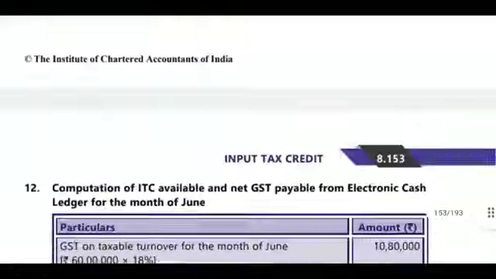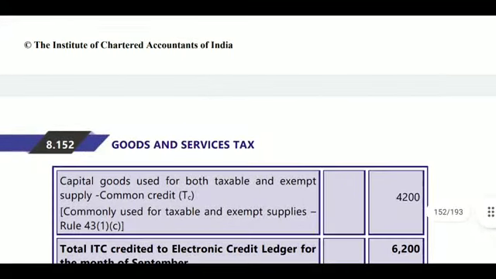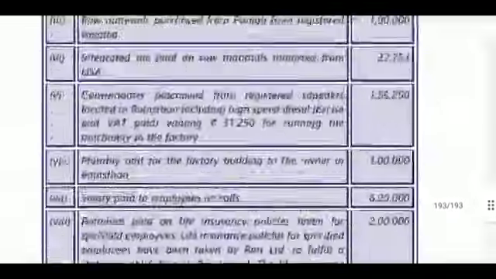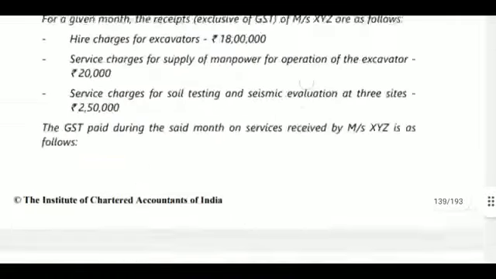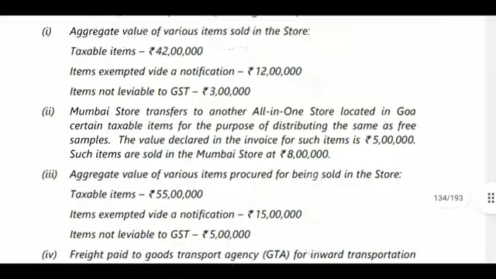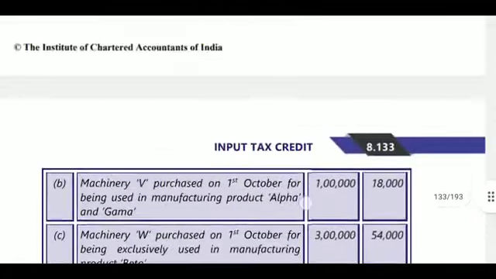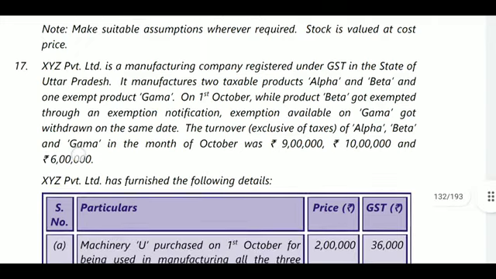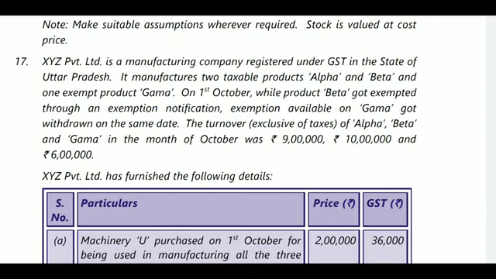Next, question number 18. What is there in question number 18? Question number 17, I think. What is there in question number 17? In question number 17, XYZ Private Limited is a manufacturing company registered under GST in the state of Uttar Pradesh. It manufactured 2 taxable products, alpha and beta, and 1 exempted product, gamma.